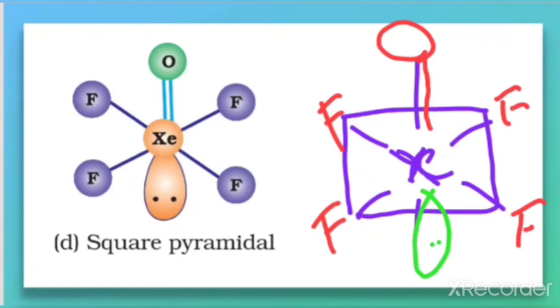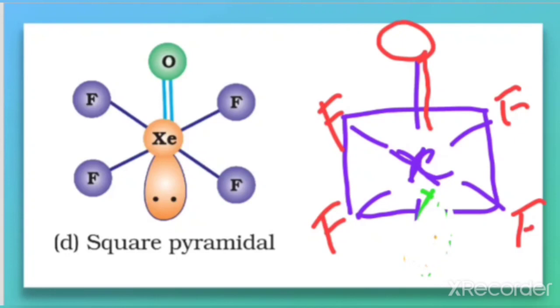But when you are finding out the shape, you have to avoid the lone pair. So when you avoid the lone pair, I will rub it out. Now what is the geometry? The geometry is octahedral, but the shape is square pyramidal.